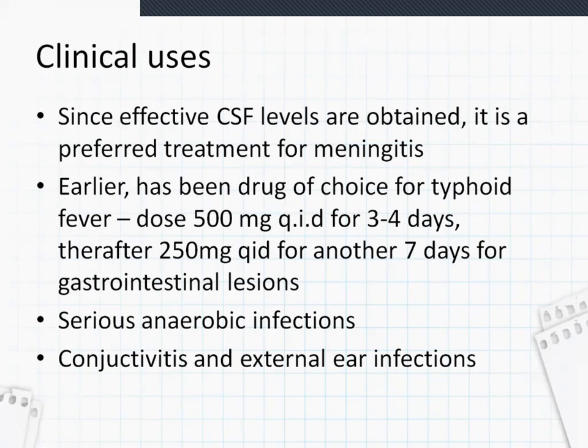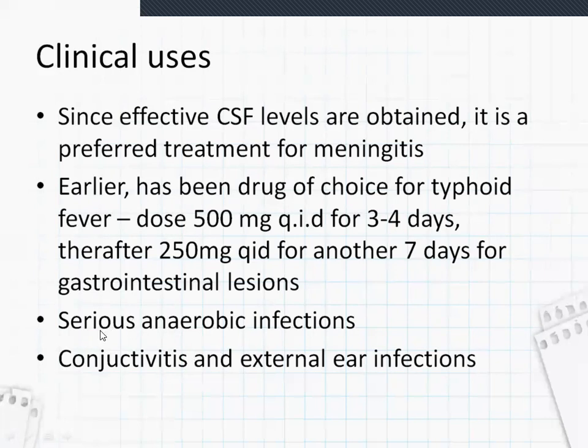When it was used as the drug of choice for typhoid, the dose was 500 milligrams 4 times a day for 3 to 4 days. Thereafter, 250 mg 4 times a day for another 7 days if any gastrointestinal lesions are still present in the patient.